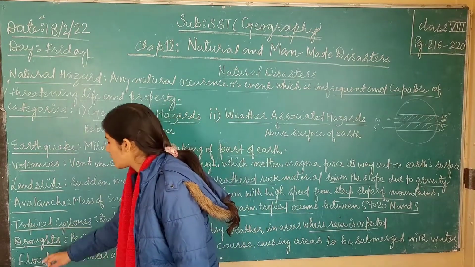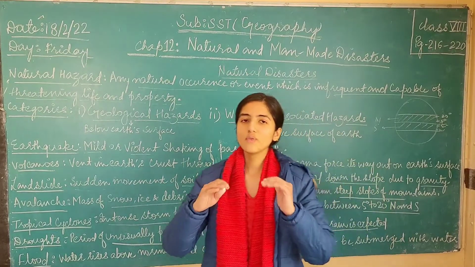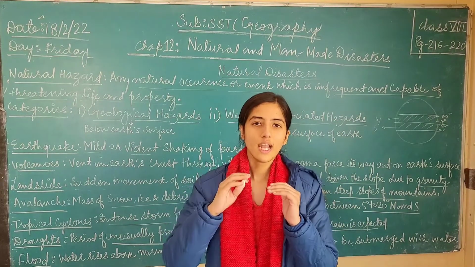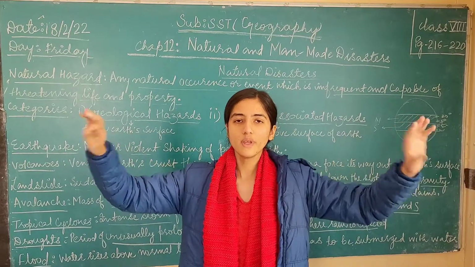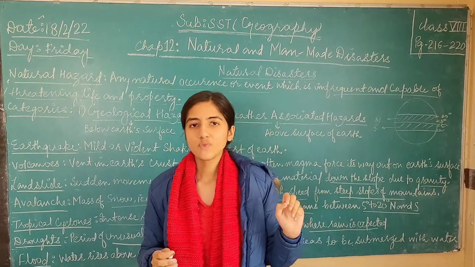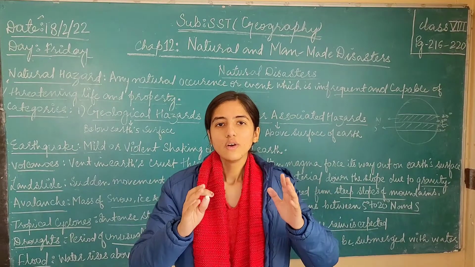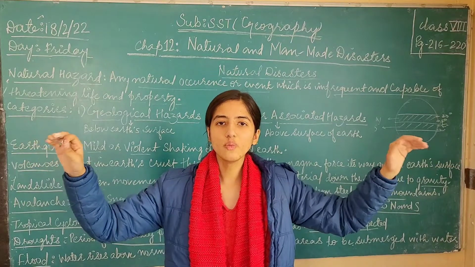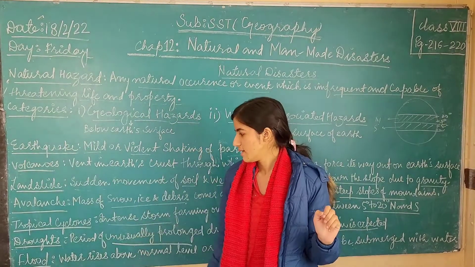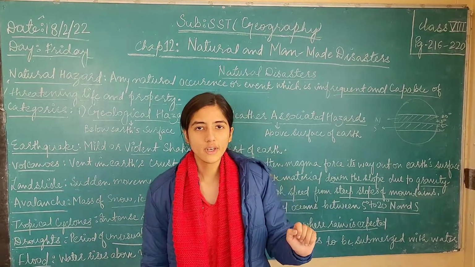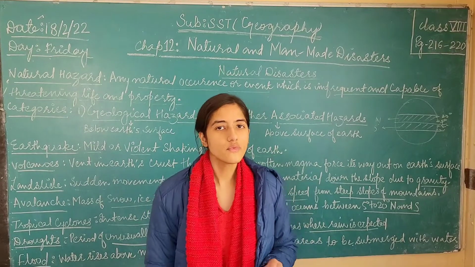Then the last one is the flood. What is a flood? A flood is a natural disaster where the level of the water rises in the rivers, and the water comes out from the rivers and enters the areas where people have built their homes. Then it is called a flood. The water from the rivers floods into the areas where there are human settlements, where there are people living in the city. All the roads are blocked because of the water and people are not able to travel from one place to another inside the city. It is called a flood.